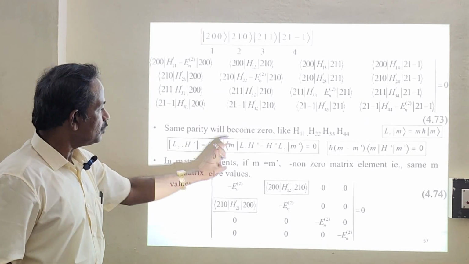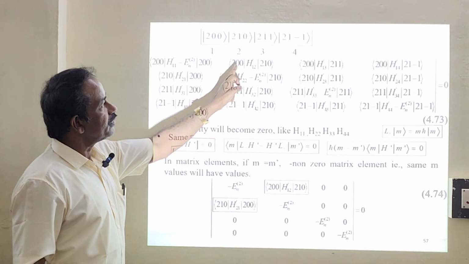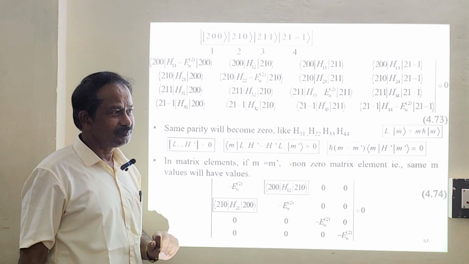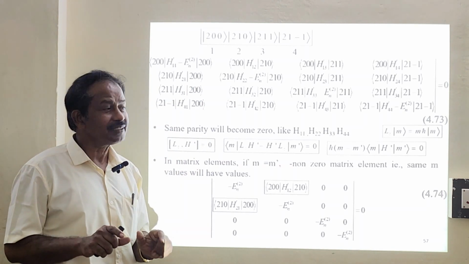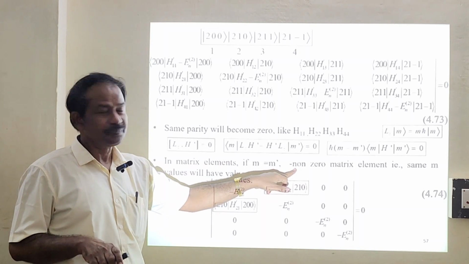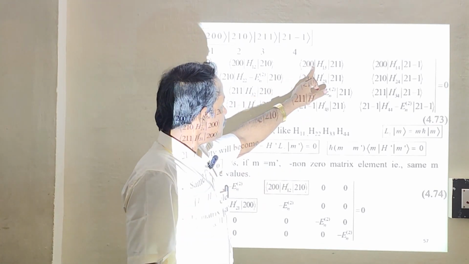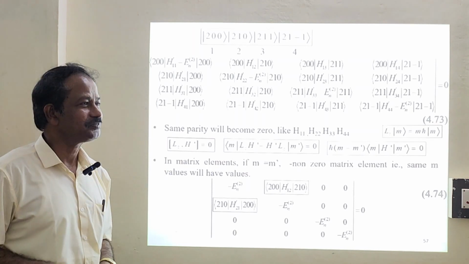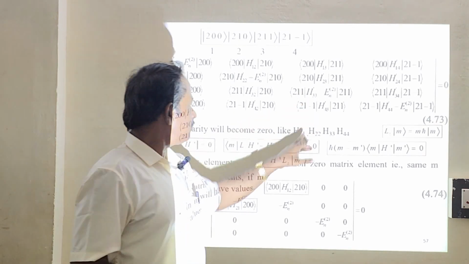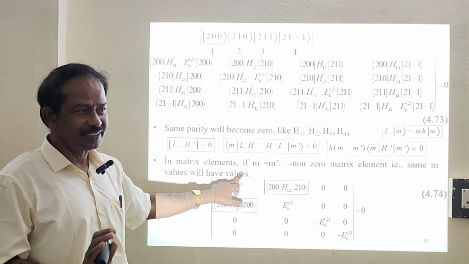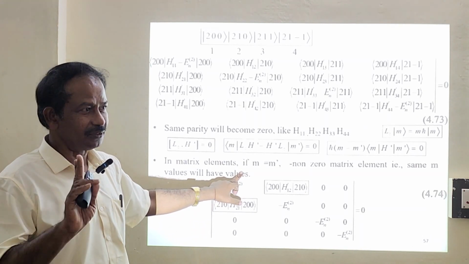Okay. Now just find out whether M equals M prime. This is your M prime. This is your M. So both are equal. Both are equal means it has some values, a non-zero matrix element. Here you just consider M prime is 0, M equals 1, so the answer is 0. That's all. If it is not equal, answer is 0. If it is equal, non-zero matrix element. This is the second rule.